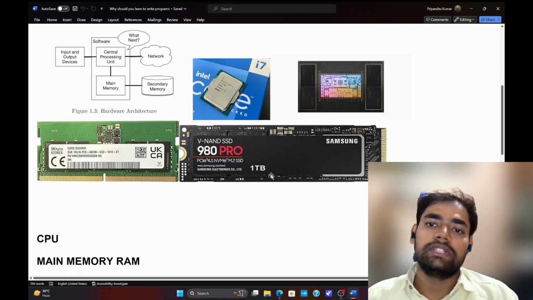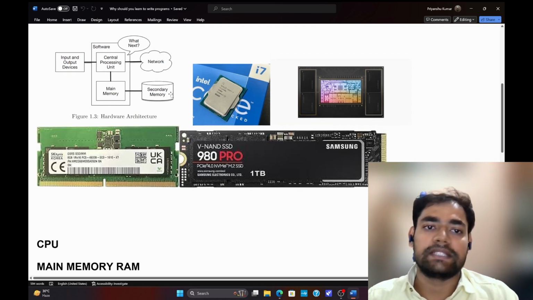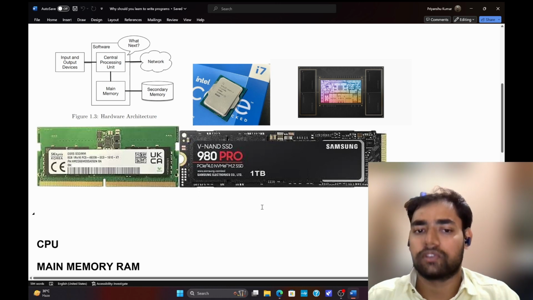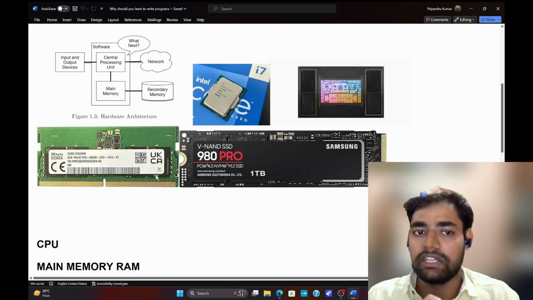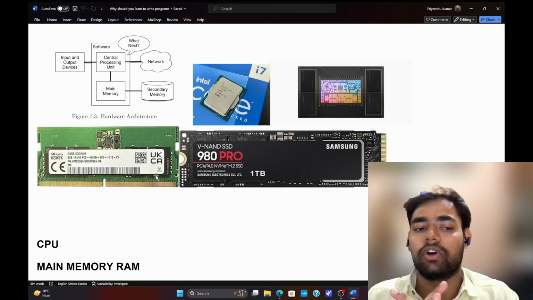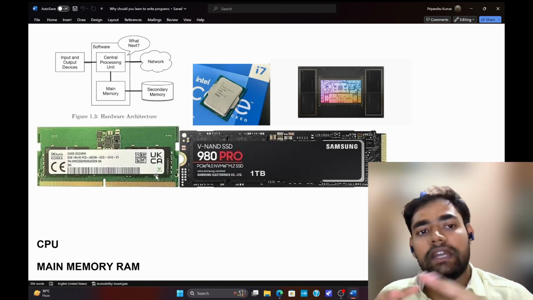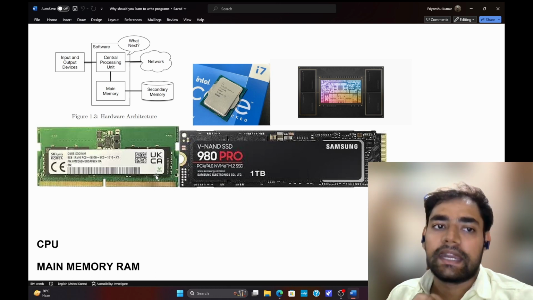Okay. So these are the two things: main memory and secondary memory. The secondary memory is slower, but the main memory has much faster read and write speeds, because this is very necessary for your operating system to run on. That is why we have main memory and secondary memory.